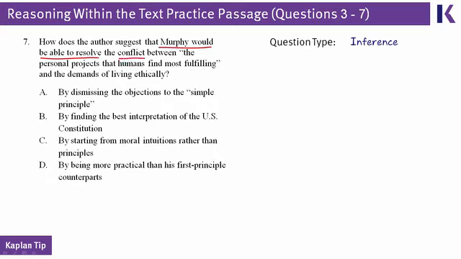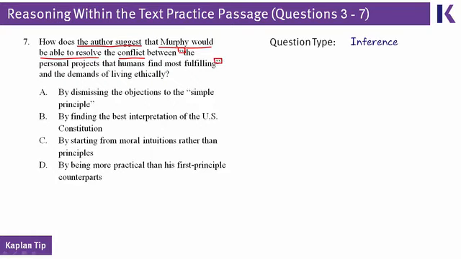It says, what does the author say about what Murphy would say? Or more accurately, because it's an inference question, what does the author suggest or imply? In terms of the MCAT, suggest, imply, infer, those three words mean the same thing. What does the author more or less say that Murphy would say about this little detail in quotation marks?